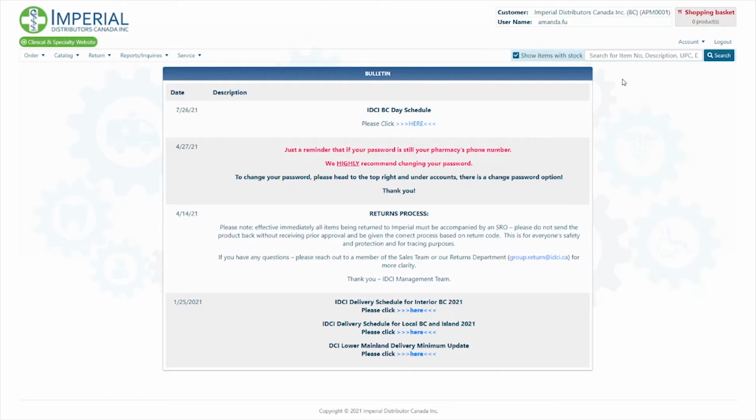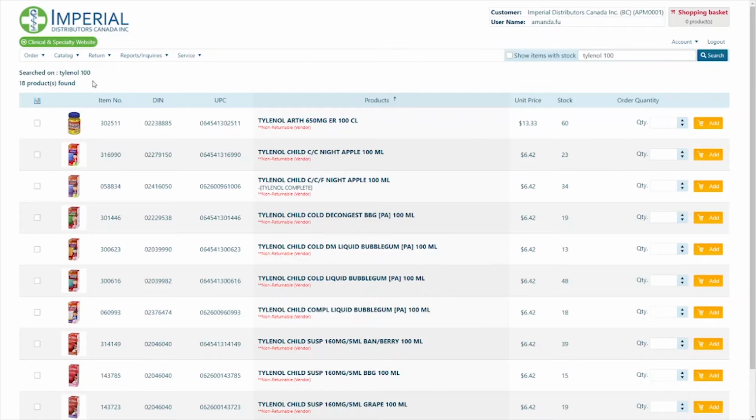Once you have logged in, you may search up the items in this box here. You can search it by item number, item description, UPC, DIN, ingredients, a long description, or even by vendor name. I would like to look up Tylenol 100. It is shown here that there are 18 products found under the name of Tylenol 100.